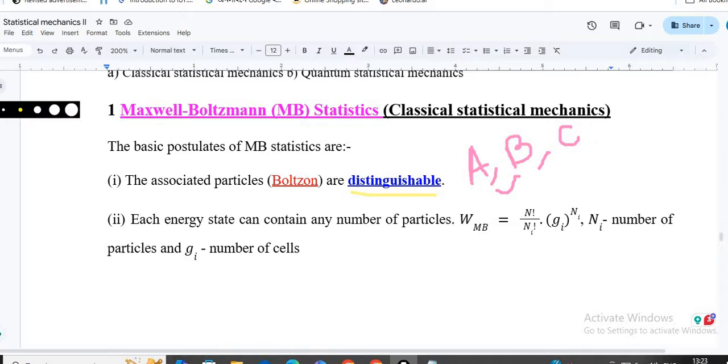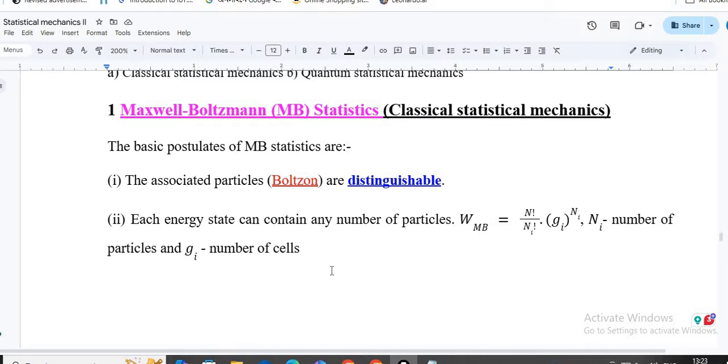Now the idea about the microstates. Here the concept of microstates means there will be a number of particles arranged in different energy states. How are you going to arrange them? In this case, the arrangement of the particles will be represented as W_MB, which is equal to N factorial over the product of ni factorial, times gi to the power ni, where ni is the number of particles, capital N is the total number of particles, and gi is the number of cells or number of states you can think about.